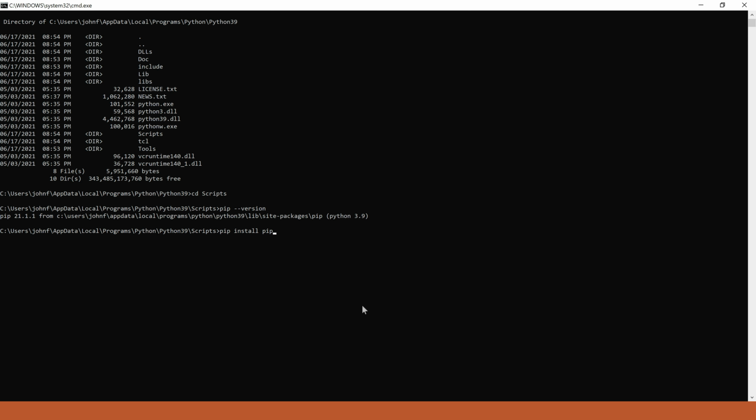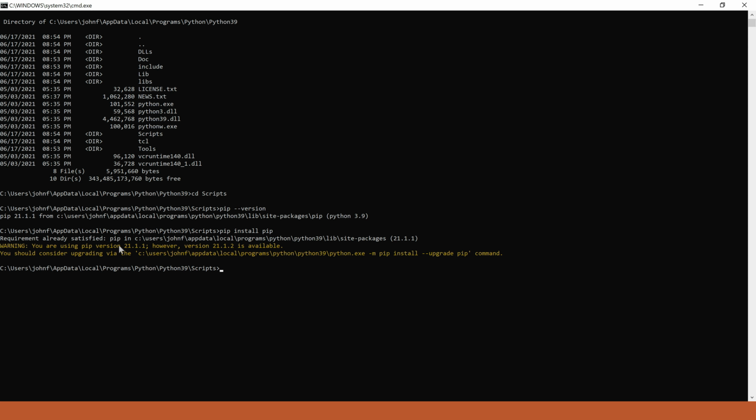Pip is already installed. By executing this command, it will suggest that we upgrade to the latest version which is available on the official site. Let me run the script. Requirement already satisfied: pip in this location and version is 21.1.1. Here it is showing a warning message. You are using pip version 21.1.1, the lower one. However, version 21.1.2 is available. You should consider upgrading via this command, and we need to use this syntax: -m pip install --upgrade pip. This is what we want to use here.